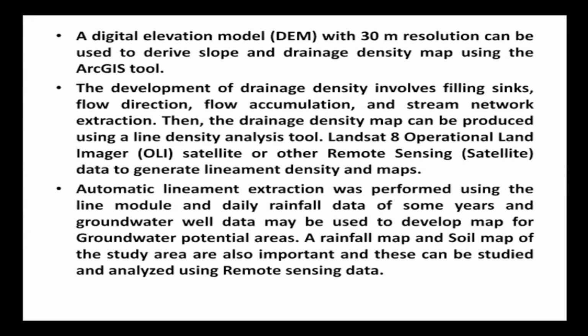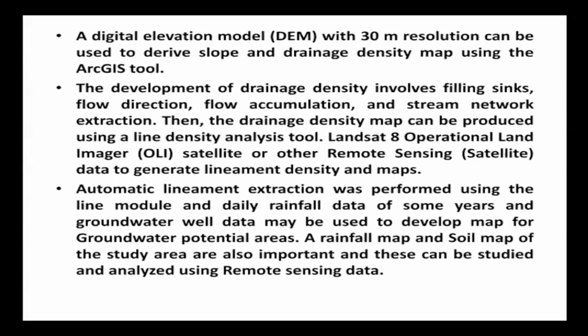The development of drainage density involves filling sinks, flow direction, flow accumulation, and stream network extraction. Then the drainage density map can be produced using a line density analysis tool. Landsat and Operational Land Imager satellites, or other remote sensing satellite data, used to generate lineament density maps, are extremely useful for groundwater potential areas and their identification.